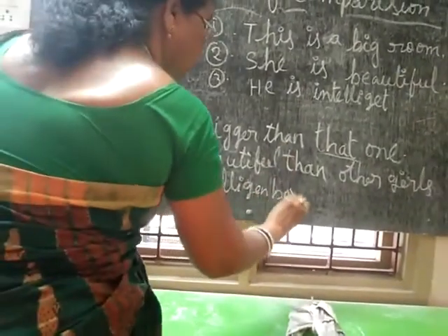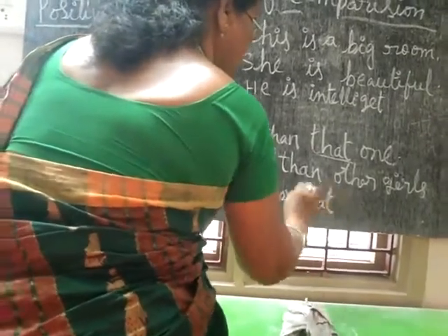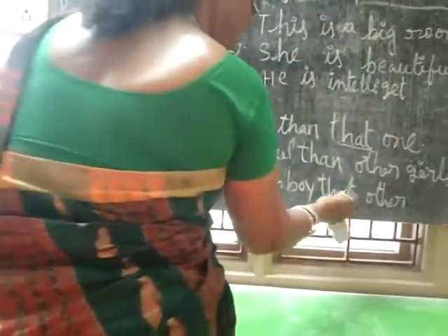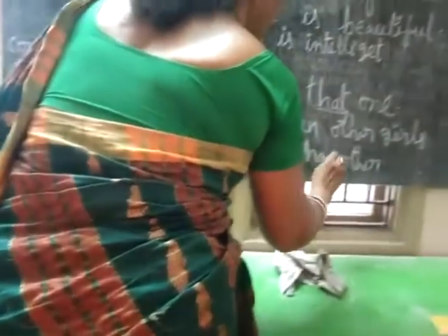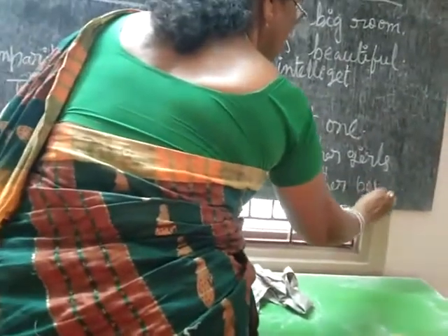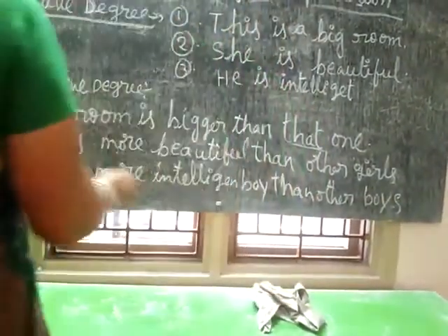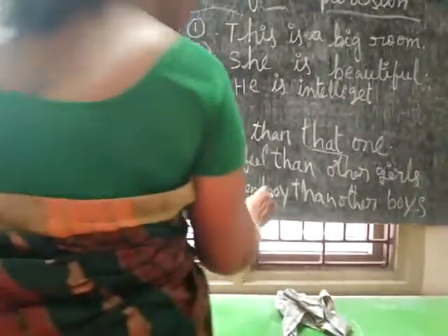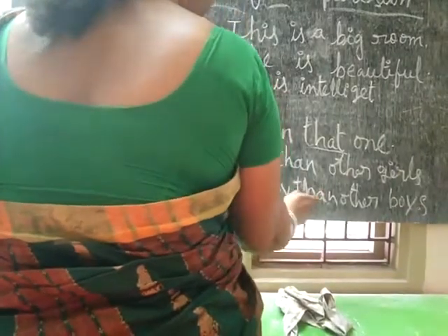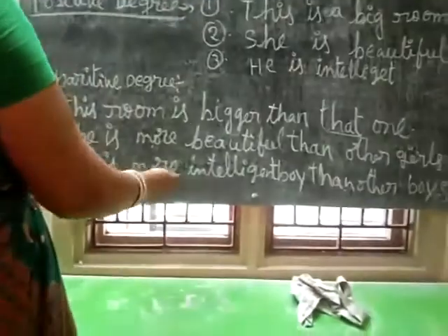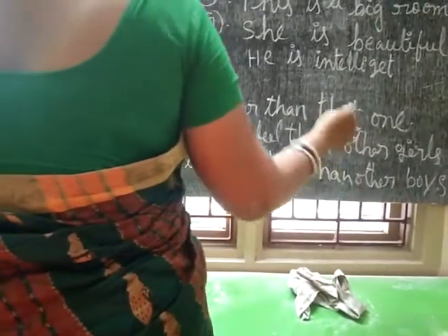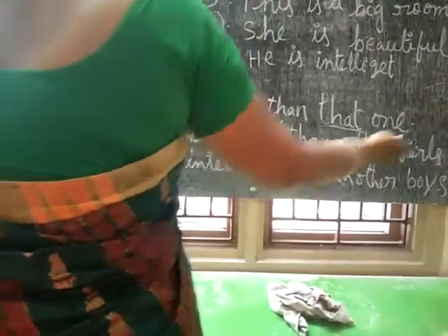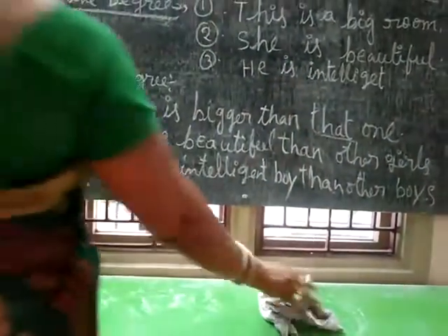So this is the comparative degree. He is more intelligent boy than other boys. Now the superlative degree.